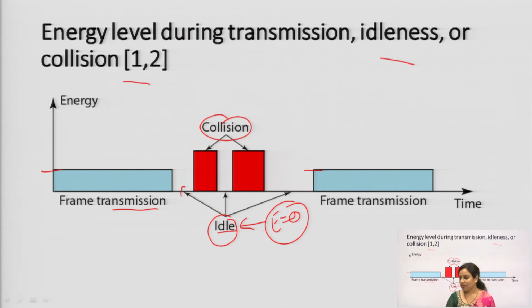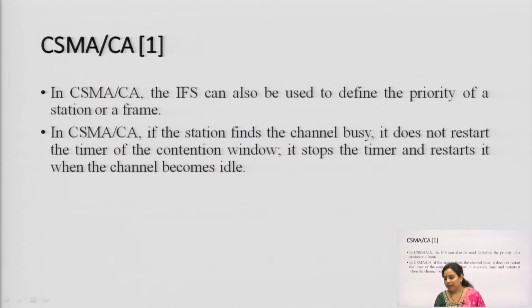So, that is the energy level during transmission, idleness or collision, because any one of the 3 options will be performed; other than that no work will be performed whenever we set up a network. Now, that is all about CSMA/CD, carrier sense multiple access with collision detection. Next we will see carrier sense multiple access with collision avoidance.